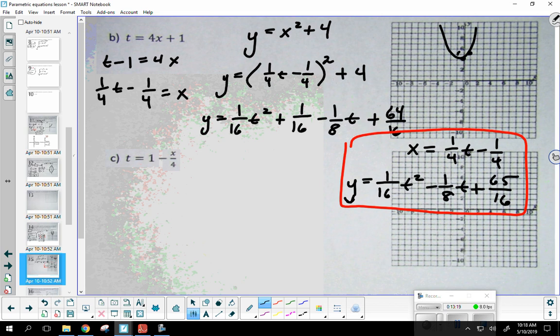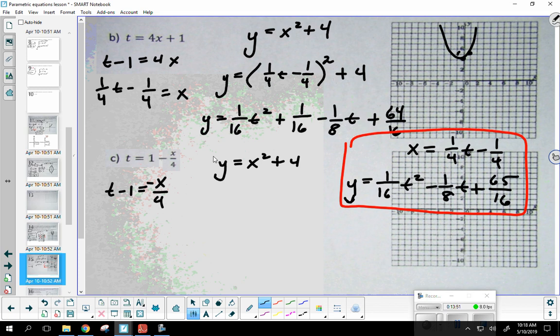Now remember, the rectangular form is still y equals x squared plus 4. So here's how I'm defining t. t equals 1 minus x over 4. So I'm defining it as a linear function this time. If you want to write parametric equations, the first step is to solve for x. So how am I going to solve that equation for x? Okay, so let's subtract 1. So t minus 1 equals negative x over 4, and that's still negative.